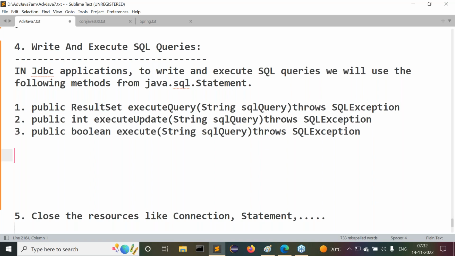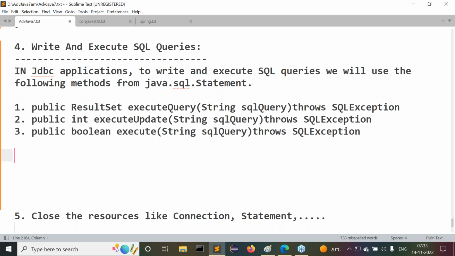When we use PreparedStatement, it provides some other methods to execute SQL queries. When we use CallableStatement, it provides other methods to execute SQL queries or to access a stored procedure or function.